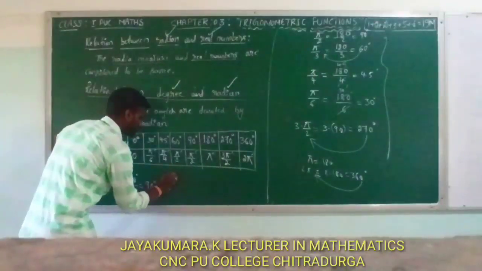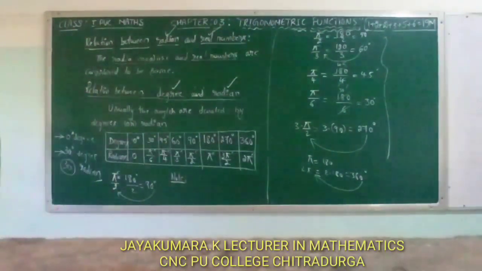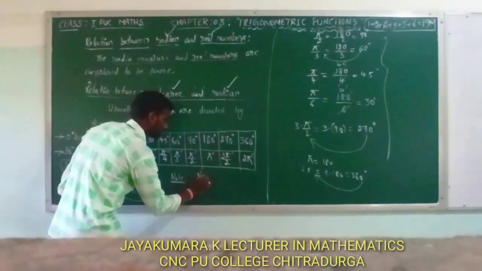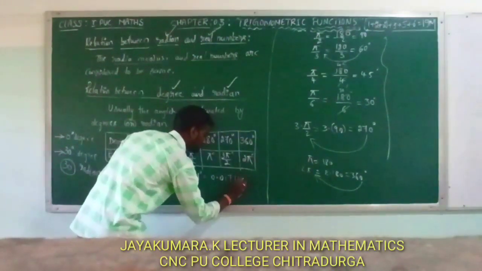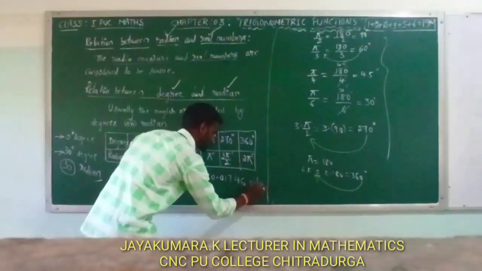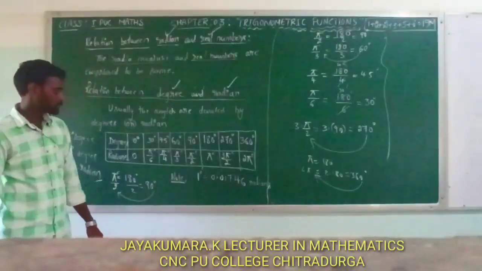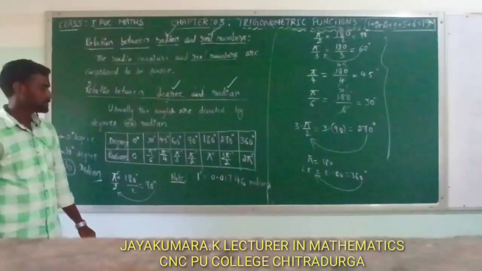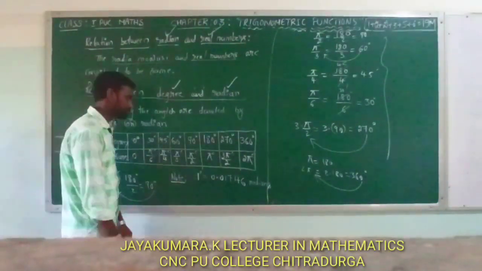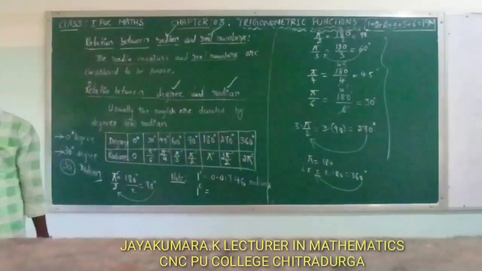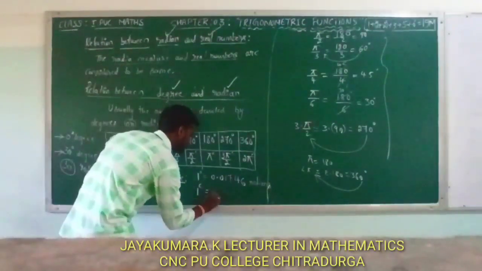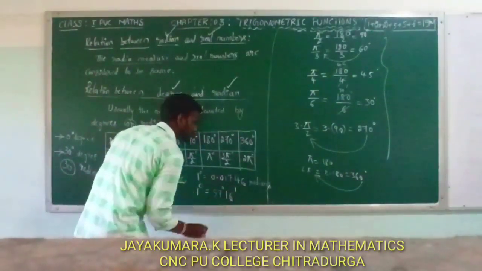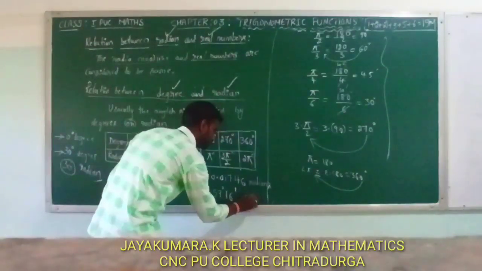Next, here note: 1 degree is equal to 0.01746 radians, and 1 radian is equal to approximately 57 degree 16 minutes.